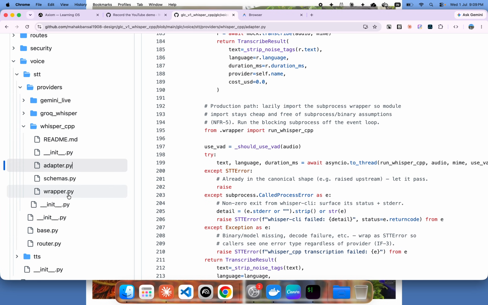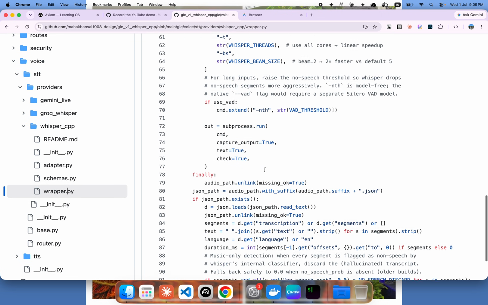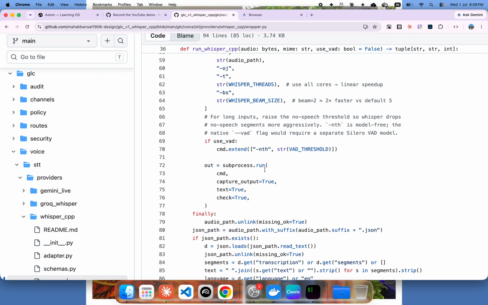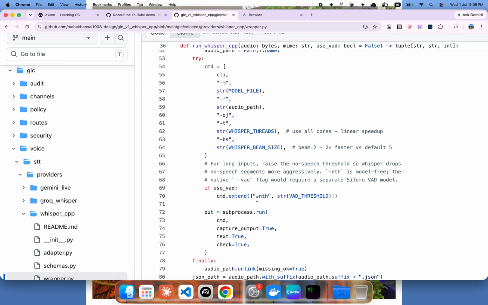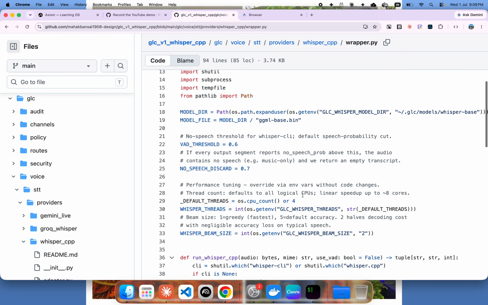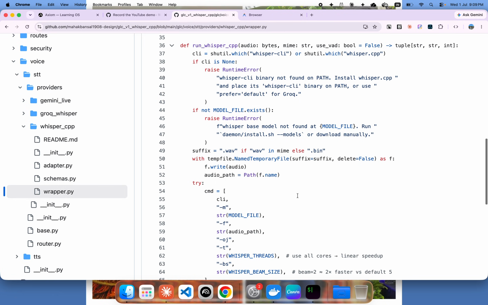And if I go to how we have implemented the wrapper, what you would see is that the CLI is being called, and we have the respective settings. We are using the VAD built into the CLI, where we are setting the threshold, and we have given the threshold as 0.6 to start with, and that is the implementation.